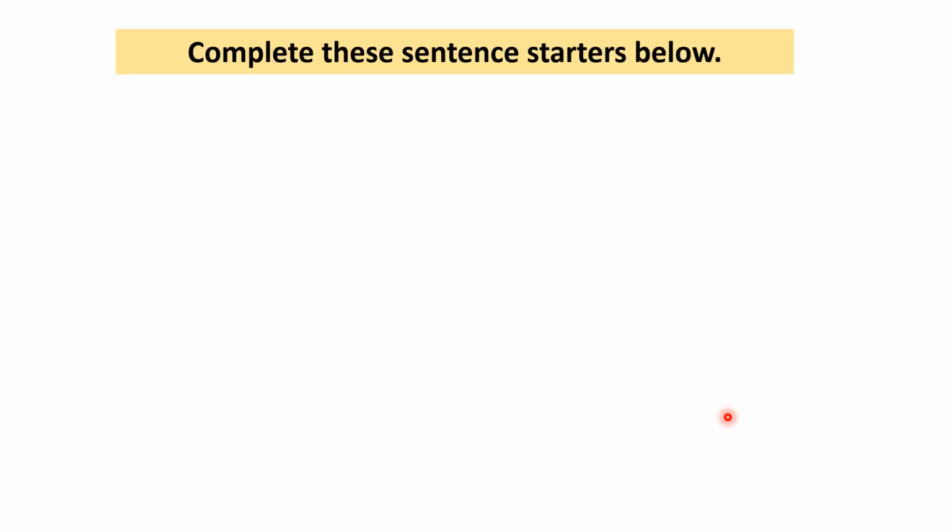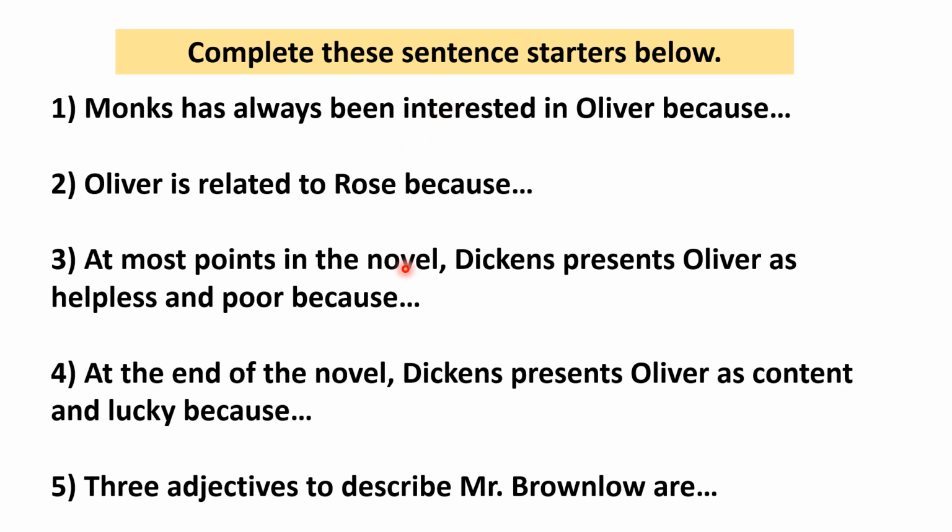Now, let's do this final task for today's lesson. I would want you to complete these sentence starters below. Monks has always been interested in Oliver because you need to write a reason. Oliver is related to Rose because you need to explain how Rose is Oliver's aunt.